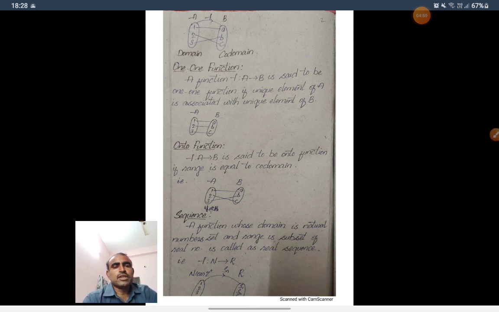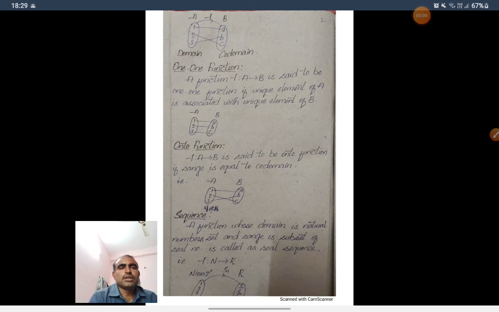A function which is 1-1 and onto is called a bijective function. A bijective function is a function which is 1-1 and onto. Now coming to sequence.